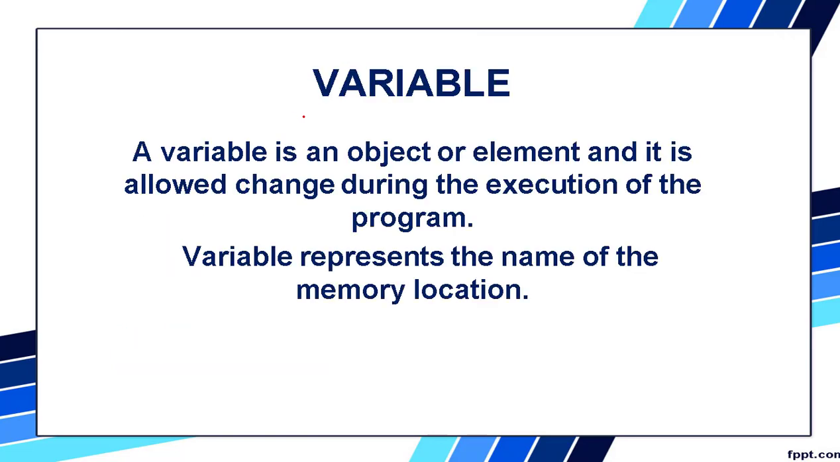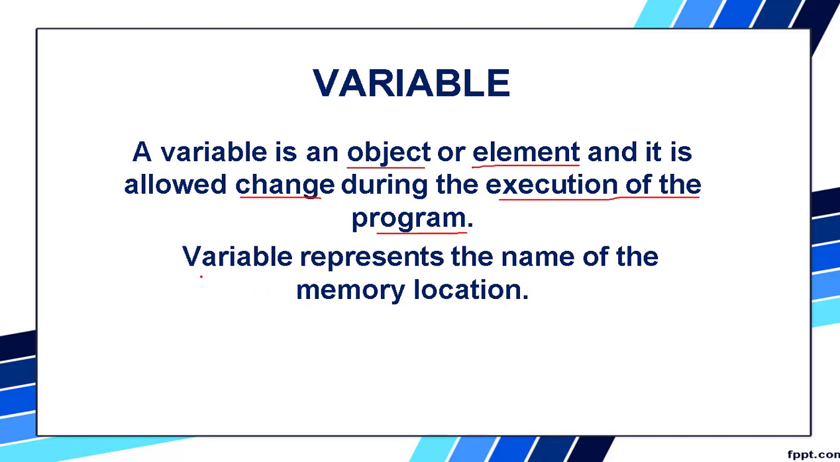The next concept we are going to learn is variable. I kept on telling you this is one of the basic building blocks in order to write a program. Without variables, we cannot write a program. So a variable is an object or an element that keeps changing during the execution of the program. It is allowed to change. It need not be constant.